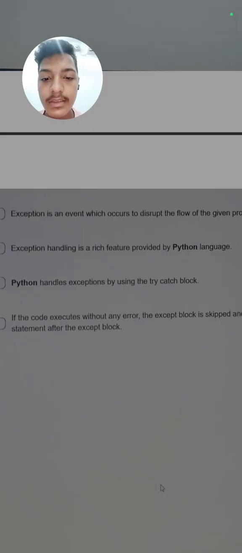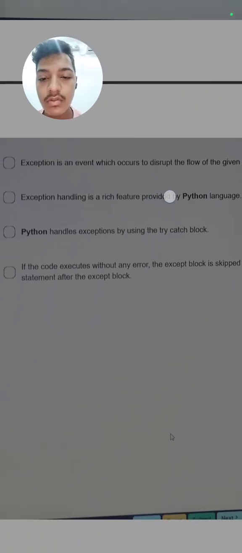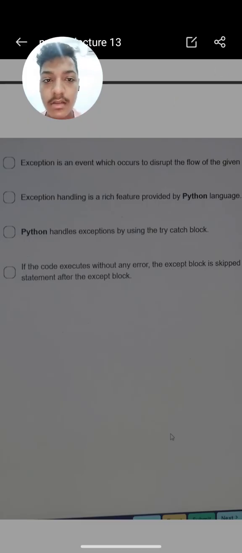Next is, exception handling is a rich feature provided by the Python language. It is also correct that Python provides the exception handling feature, which is a very great feature. It is also true. Next it says that Python handles exceptions by using the try catch block. No, it is not true, because Python handles exceptions by using try and except block, not try catch block. So it is a false statement.